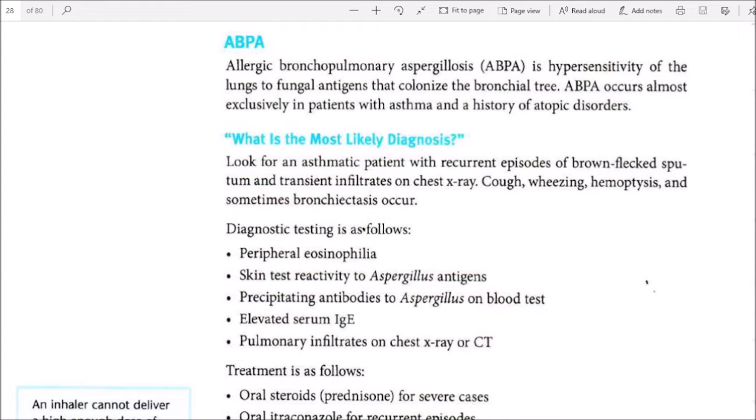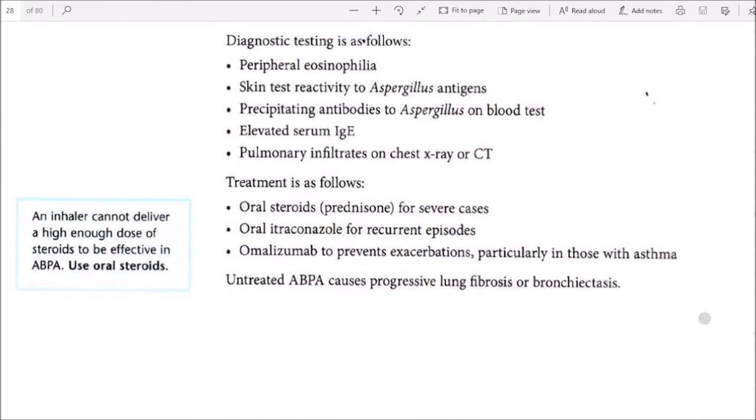Diagnostic testing is as follows: peripheral eosinophilia, skin test reactivity to aspergillus antigens, precipitating antibodies to aspergillus on blood test, elevated serum IgE, and pulmonary infiltrates on chest X-ray or CT. Treatment is oral steroids, prednisone for severe cases, or itraconazole for recurrent episodes, while omalizumab helps prevent exacerbations, particularly in those with asthma. Untreated ABPA causes progressive lung fibrosis or bronchiectasis. An inhaler cannot deliver a high enough dose of steroids to be effective in ABPA. Use oral steroids.